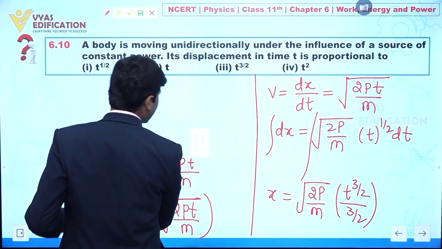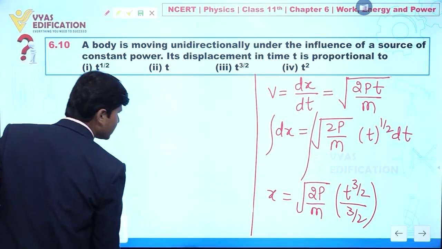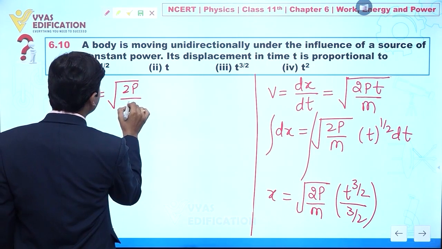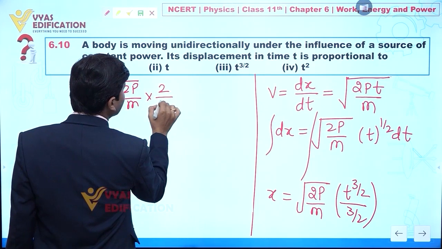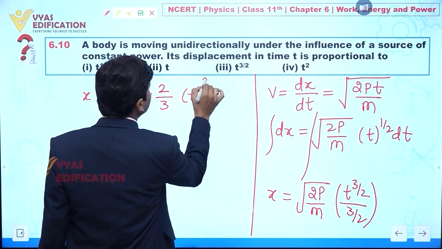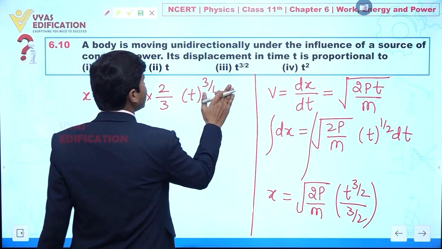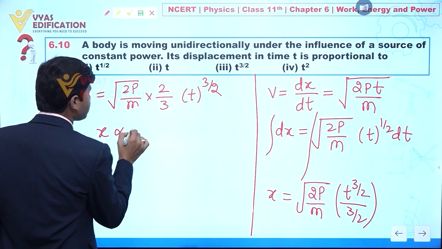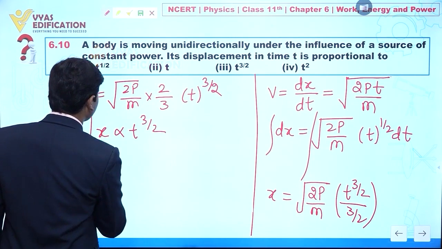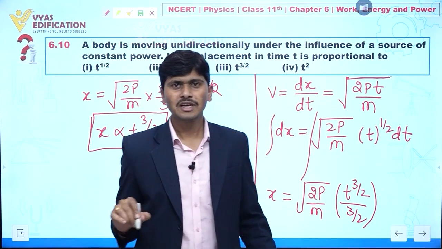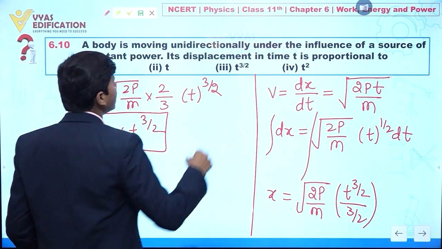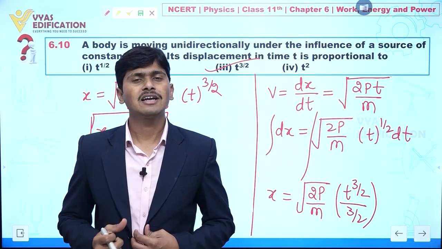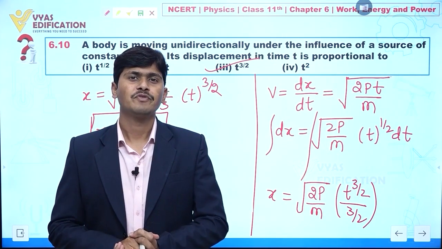Now we can see the value of x is equal to under root of 2p by m multiplied with 2 by 3, and we can say this is t to the power 3 by 2. Clear? So we can say displacement is directly proportional to the 3 by 2 power of time. Clear? So now we can say which option is correct. Directly we can say option number 3. This is correct.